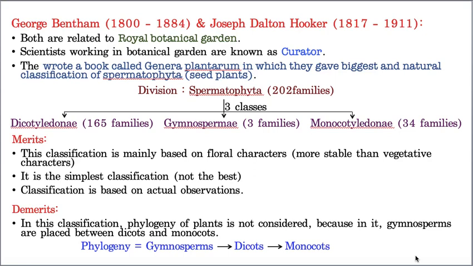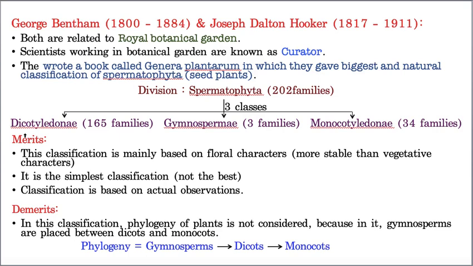According to them, spermatophyta includes 202 families, which are broadly categorized into three classes. What are they? The first one is dicots, which includes 165 families, and the next category is gymnosperms. It includes three families, whereas the last one is monocots, which includes 34 families.